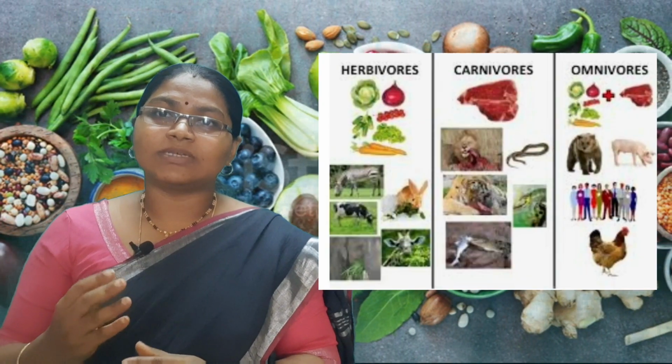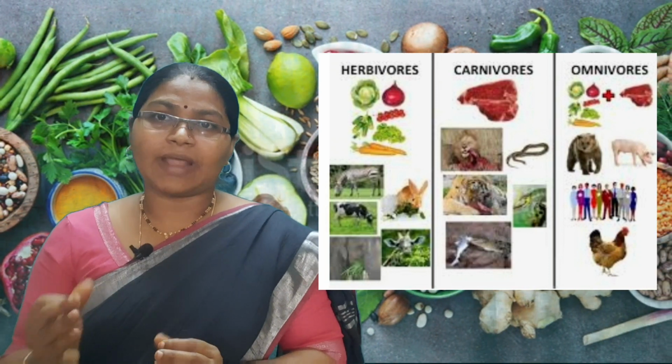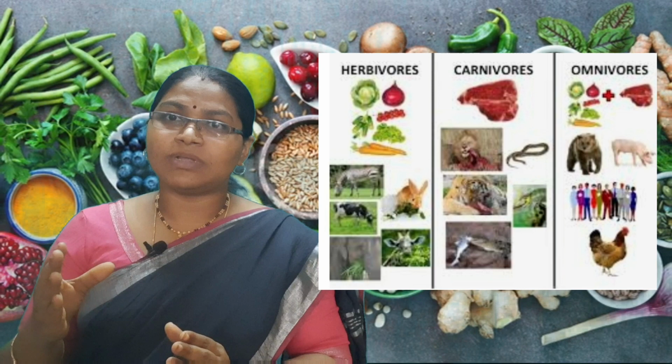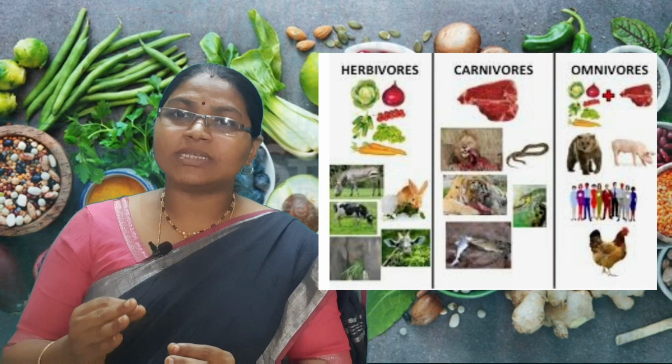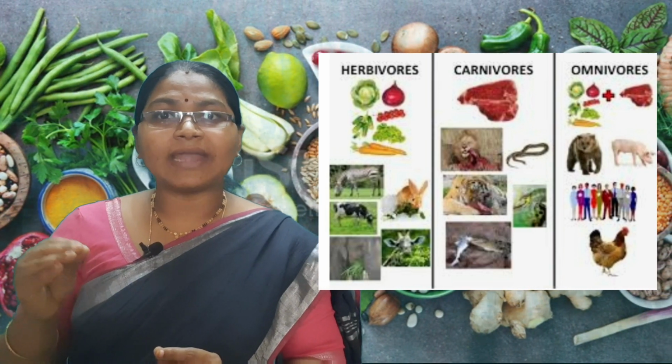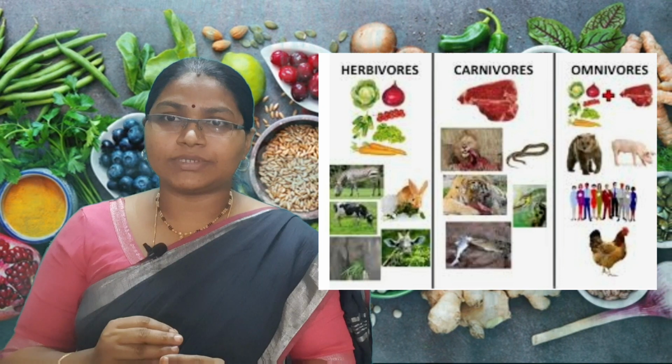The last one is animal food habits. Based on what animals eat, we can differentiate animals into three main categories: omnivores, carnivores and herbivores. What do you mean by herbivore? Herbs, only plants. The animals which eat only plants and plant products are called herbivores.